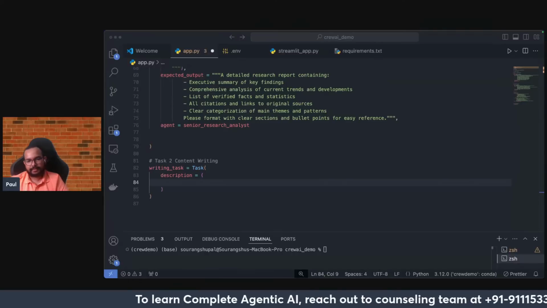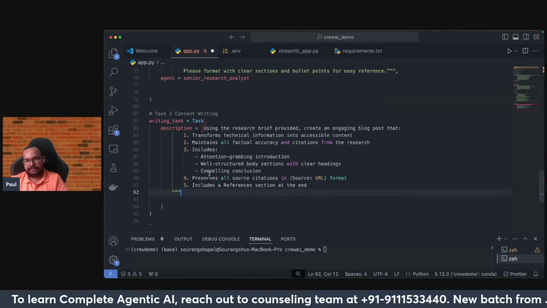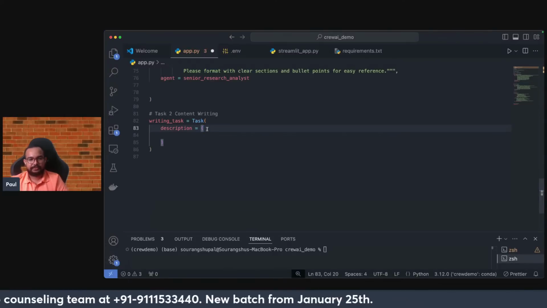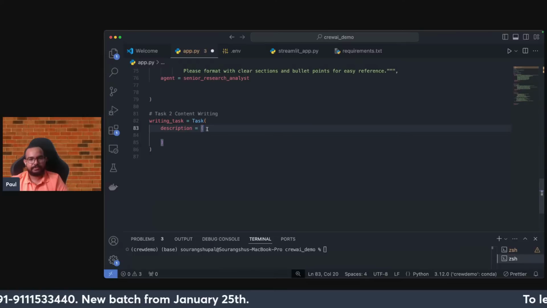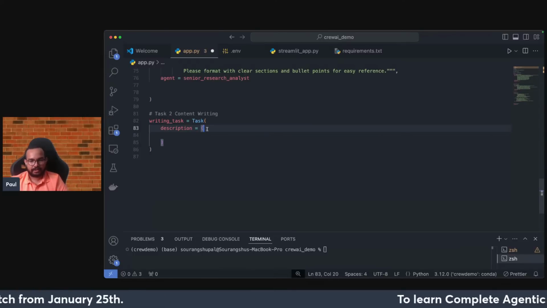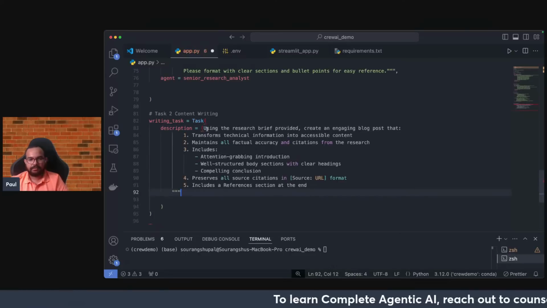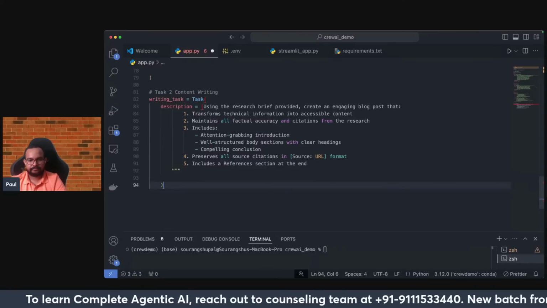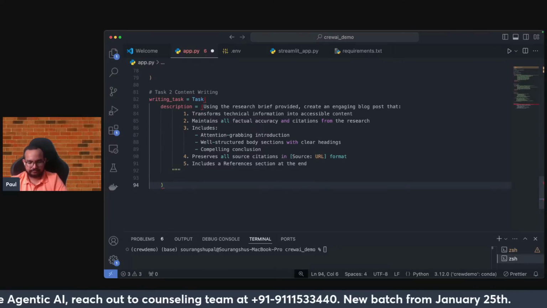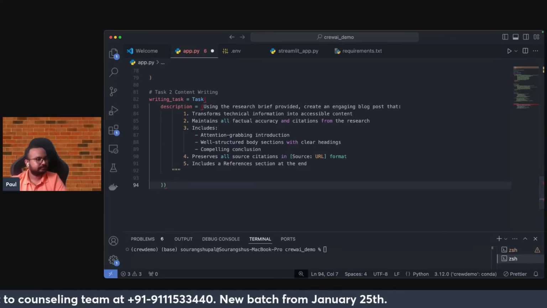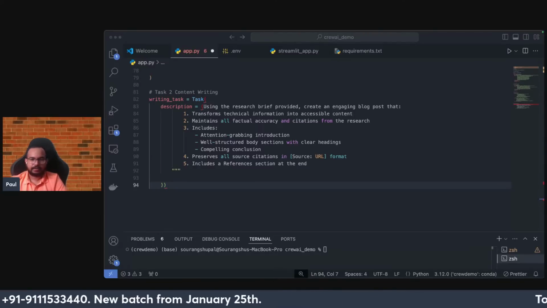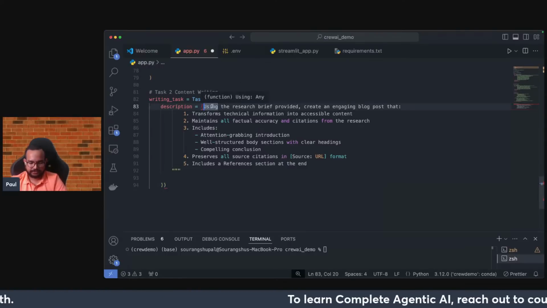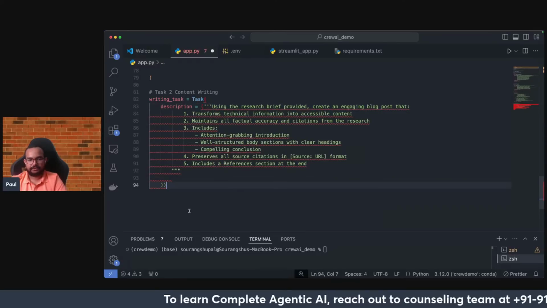So writing task with respect to description, description equal to, blank. All right, I will just attach two blocks. So this is just the description.